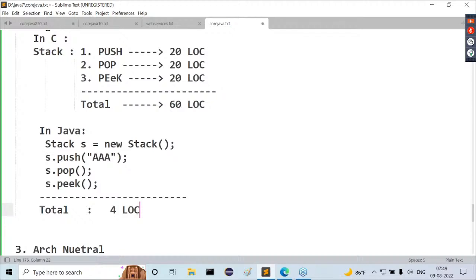So understand one conclusion I'm telling all of you guys. If any programming language takes a smaller number of instructions to implement a particular requirement or feature, then that programming language is a tight coded programming language. If any programming language takes fewer instructions to implement a particular requirement, then that language is called what? A tight coded programming language.